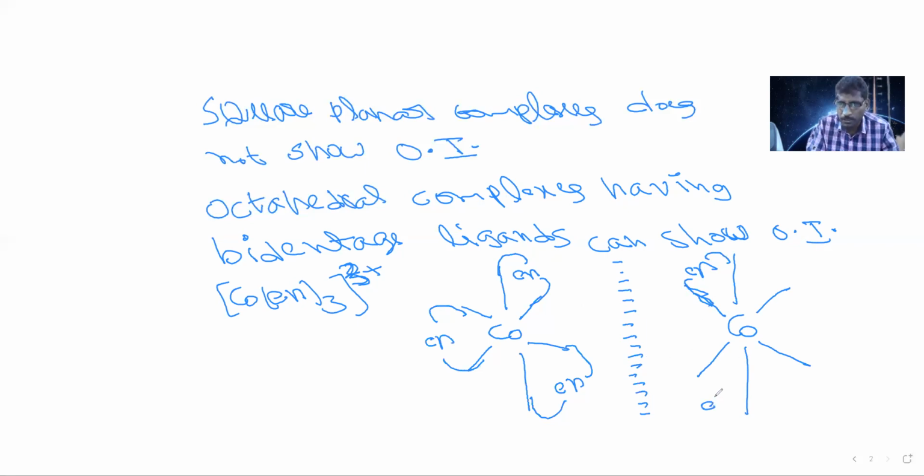And here en will form 2 bonds like this. Here en is imaged, forming 2 bonds like this. Observe these 2 molecules. These 2 molecules are mirror images and also non-superimposable. Such non-superimposable mirror image molecules are called optical isomers. So that's why octahedral bidentate ligand complexes most commonly exhibit optical isomerism. So optical isomers means non-superimposable mirror images.